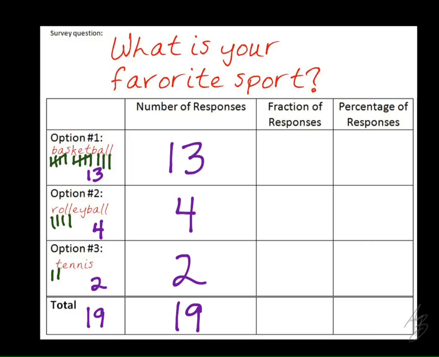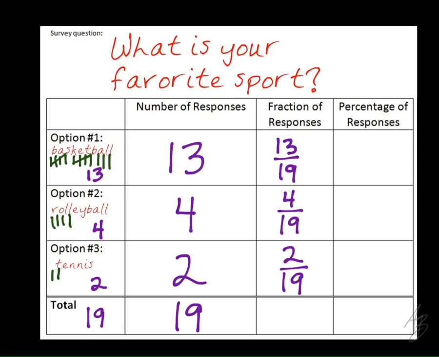Yeah, we're going to divide, because when we say 13 out of 19, we can write that as a fraction like this, right? So for each one of these, we can write the fraction of responses as a number out of 19. So 13 out of 19 said basketball is their favorite. 4 out of 19 said that volleyball is their favorite, including Nate. 2 out of 19 said that tennis is their favorite.